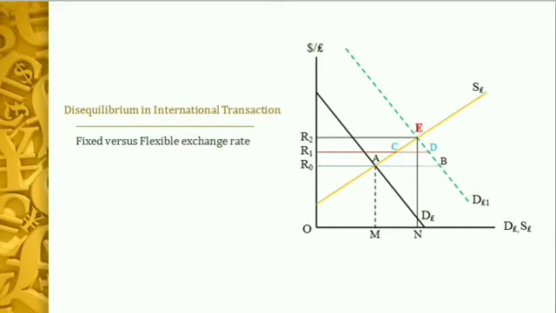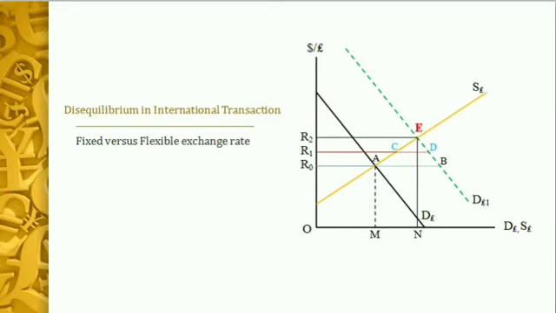The demand curve for pound and the supply curve of pound intersect at point A to start with. Therefore, the equilibrium exchange rate is R0, whereas OM is the amount of demand and supply of pound.